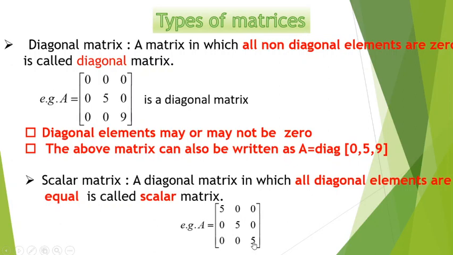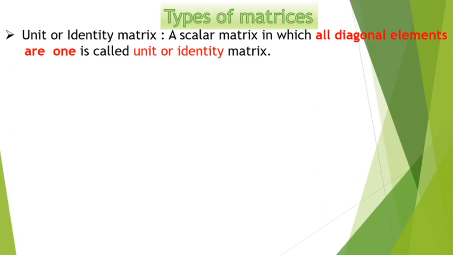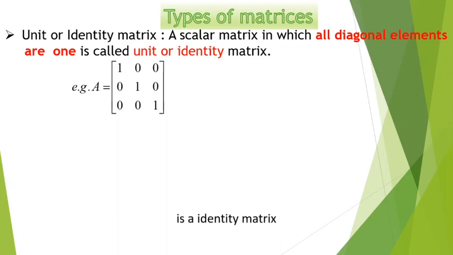Next we have the concept of the unit or identity matrix. A scalar matrix is one where all the diagonal elements are non-zero and equal, but the condition here is that all diagonal elements must be 1. That is called a unit or identity matrix.